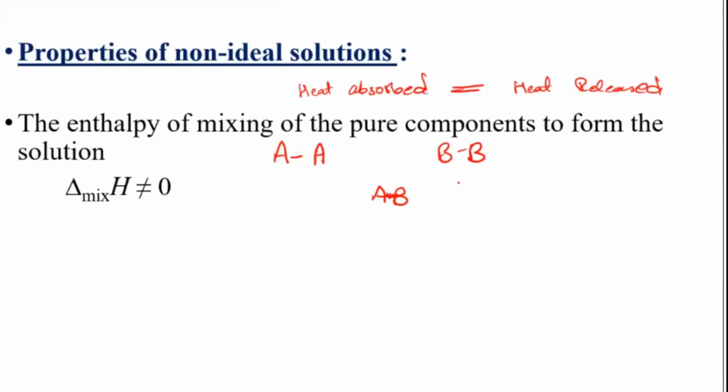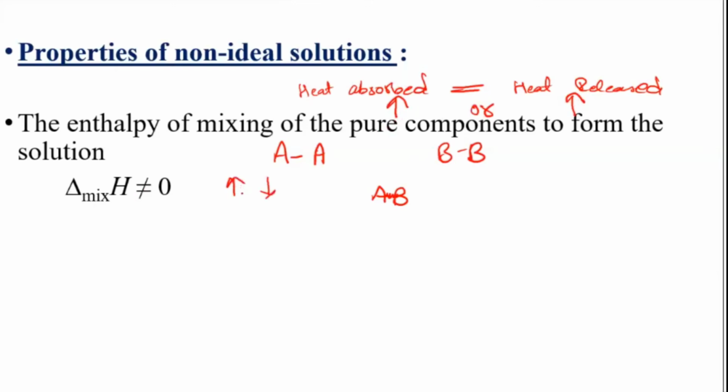But here it doesn't happen like that. Either the heat absorbed will be higher or the heat released will be higher. Any one will happen if it is a non-ideal condition. Either more heat energy is absorbed or more heat energy is released. They will not be equal to one another. So you don't get delta mixing H equal to 0, you get not equal to 0, either higher or lower.